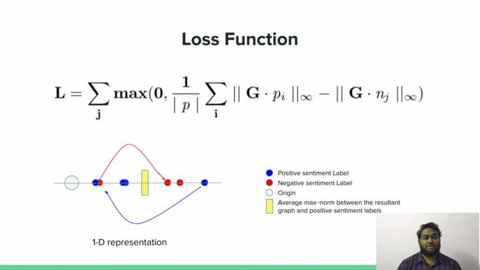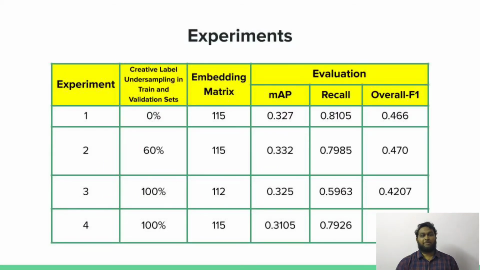The top k of these labels can be considered as predictions for that specific input image, k being the number of sentiment labels of an advertisement. We have used mean AP and overall F1 score to evaluate our model. To compute our scores, we have used scikit-learn's multi-label evaluation implementation. We have performed multiple experiments on this setup.